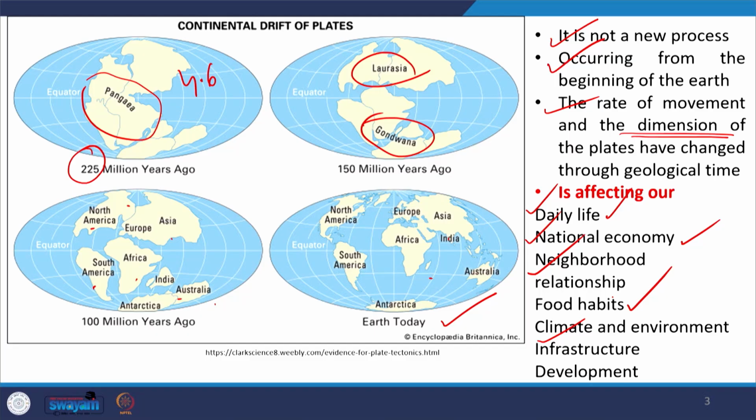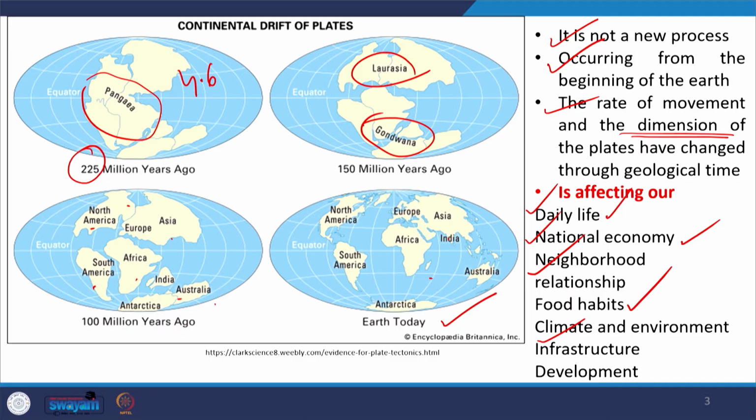Now, infrastructure development is very important. We do not consider geology and plate tectonics while we are planning, that is the blunder we did. If we consider plate tectonics, the plate movement, and the plate movement related structures like faults and folds, then probably our infrastructure will be more safe.